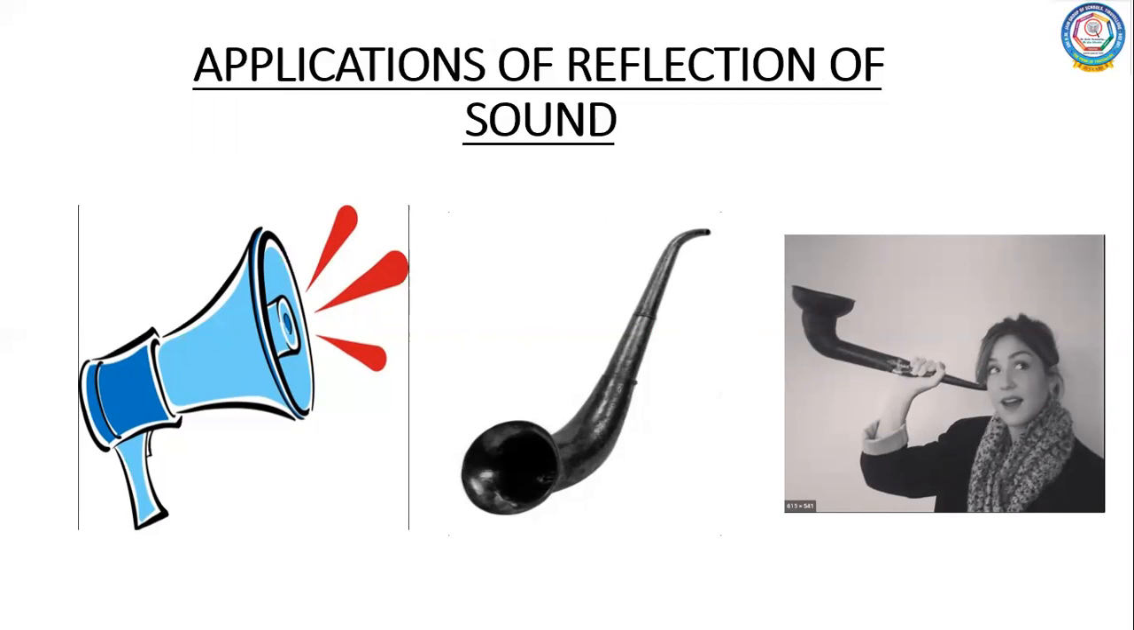So here are some instruments where you have the reflection of sound taking place. The first one, in your textbook they have given, is sound boards. Sound boards are nothing but curved surfaces, usually concave surfaces, which are used in very big halls. To improve the quality of sound in very big halls, we go for these curved surfaces which are concave in nature, right?